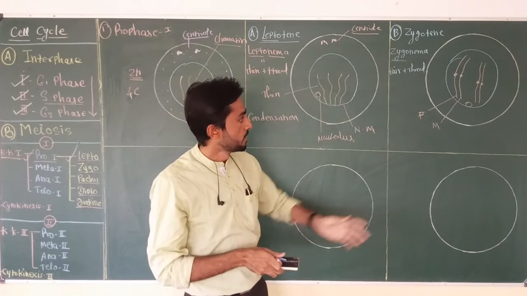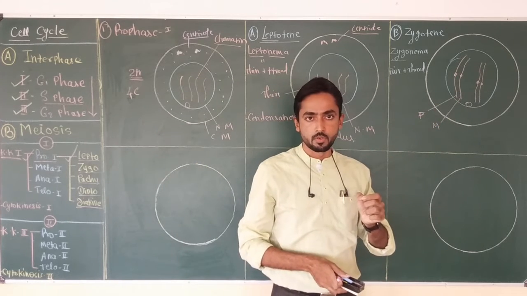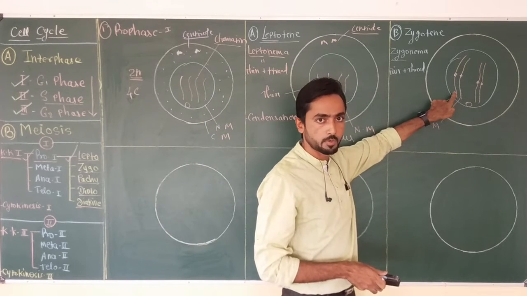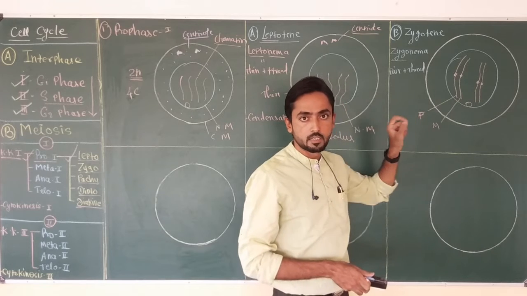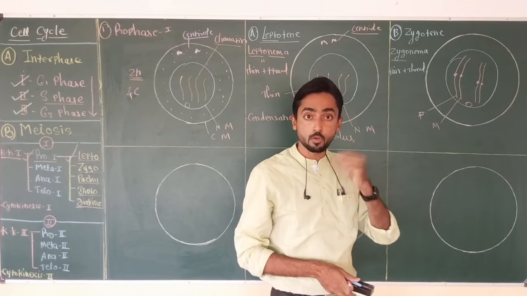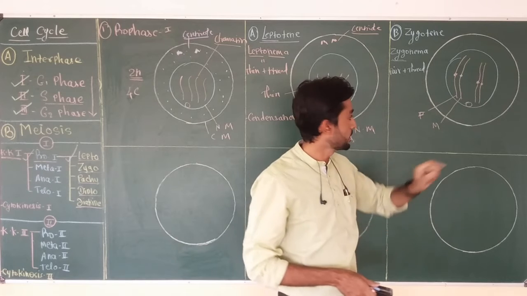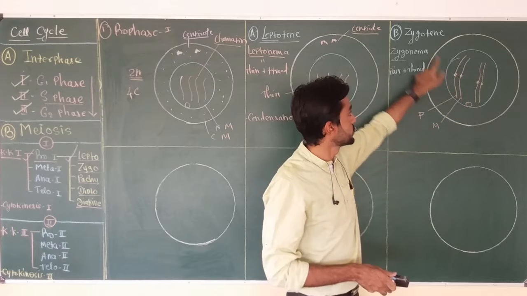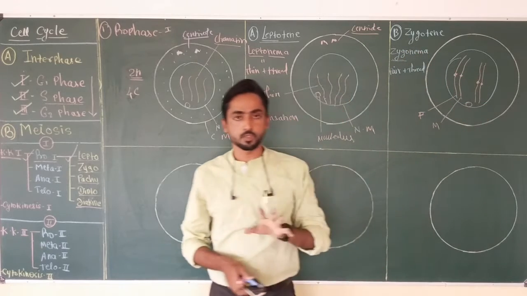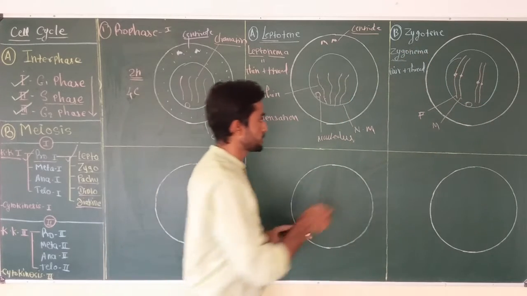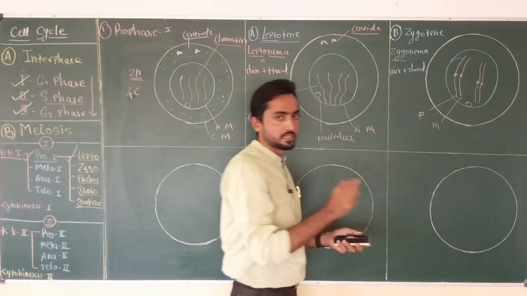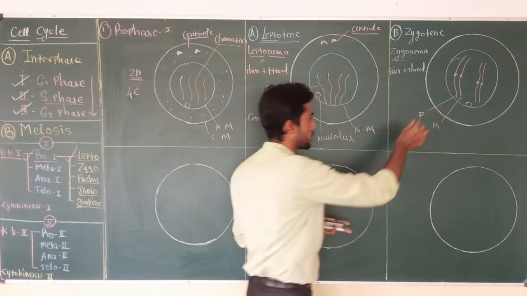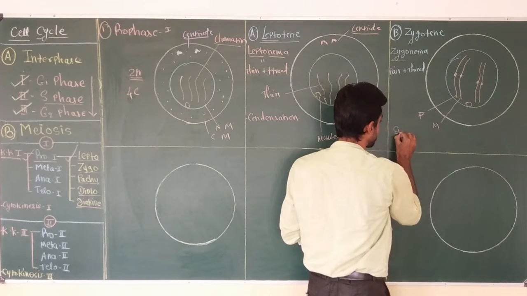Okay, suppose the eye color gene, if we consider Drosophila, is present on this chromosome number 1, which is coming from the father. The eye color gene of the mother will also always be present on its paired chromosome or opposite chromosome during the stage of zygotene. So zygotene is an important stage in which homologous chromosomes start pairing with one another, and the structure which holds both the chromosomes together is called the synaptic complex.